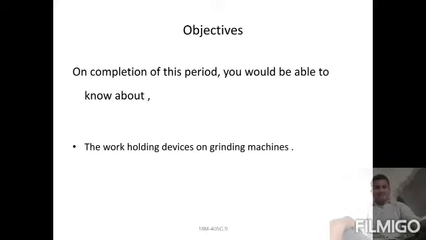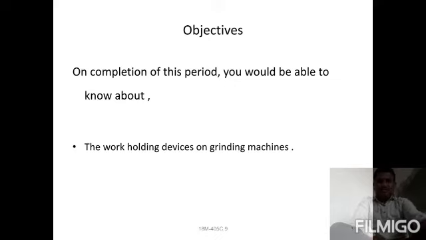Right now we need to check that work holding is the most important. Why do we consider it most important? Because in the working process we need to produce smooth surfaces, and at the same time we can get close sizes. So that is the main thing. So we are here using some workpiece holding devices.